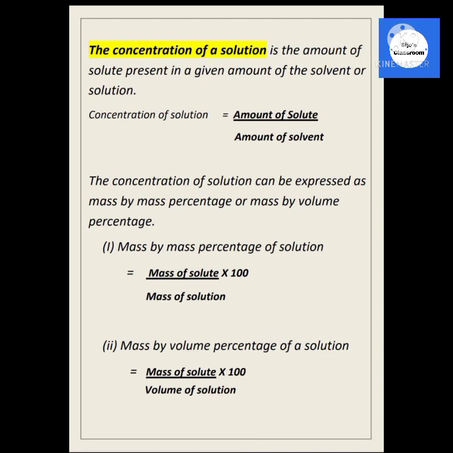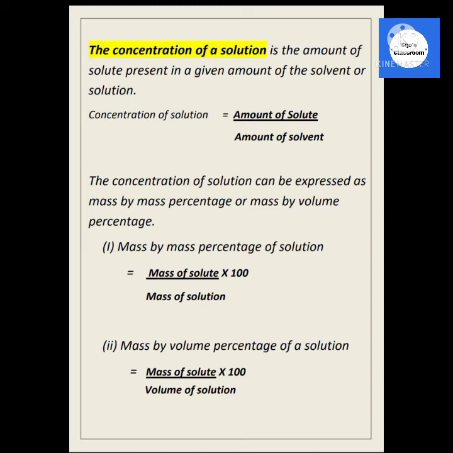The concentration of a solution is the amount of solute present in a given amount of the solvent or solution. The concentration of a solution can be found by using the given equation: amount of solute divided by amount of solvent.